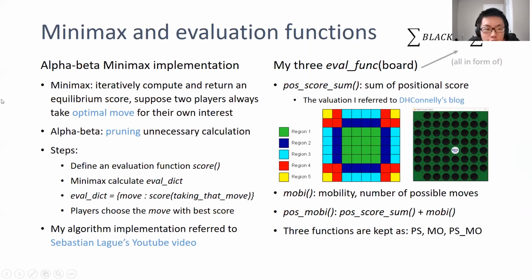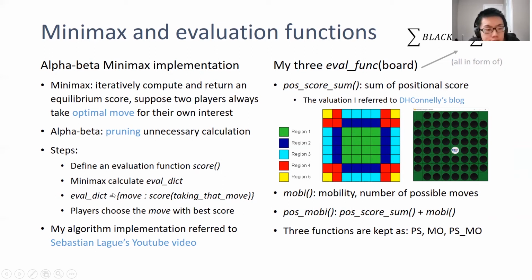Suppose two players are always intelligent and always choose the optimal moves for their own interest. Alpha-beta pruning can prevent exploring unnecessary steps. The steps for implementing alpha-beta minimax are: first, define an evaluation function to get the score. We use minimax to calculate the score based on the different depths.